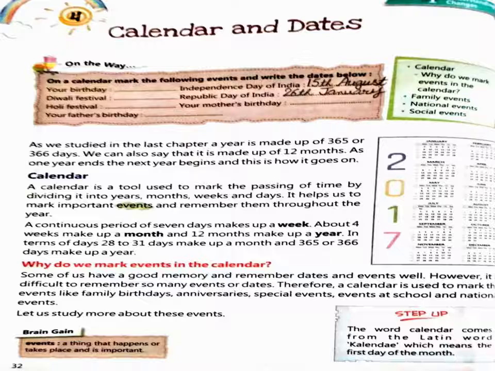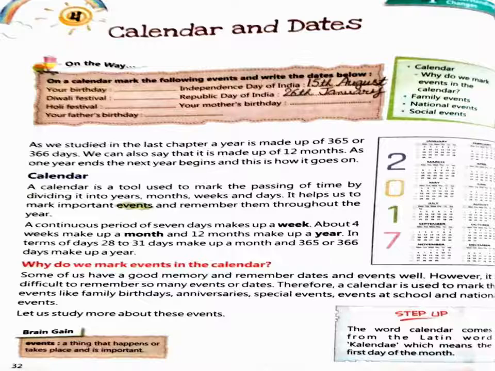Now what is a calendar? A calendar is a tool used to mark the passing of time by dividing it into years, months, weeks, and days. It helps us to mark important events and remember them throughout the year.